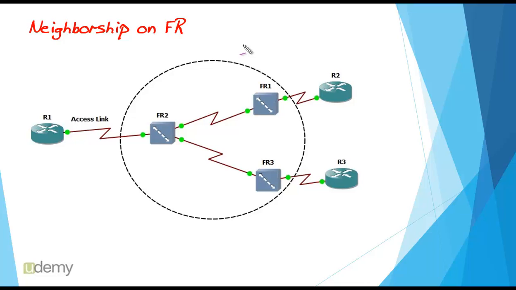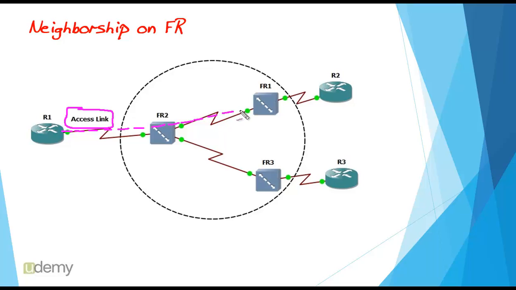In a frame relay infrastructure, there is a frame relay cloud which is provided by a service provider. Our routers are connected to this cloud via a connection which is called an access link. This is an access link, this is an access link, and this is an access link. But how does frame relay connect our routers? To connect our routers, frame relay provides a connection which is called a PVC, or permanent virtual circuit.